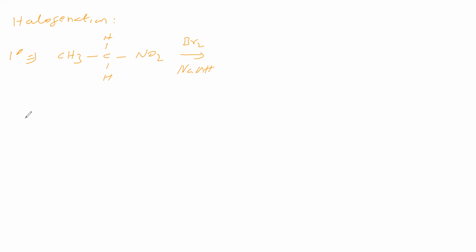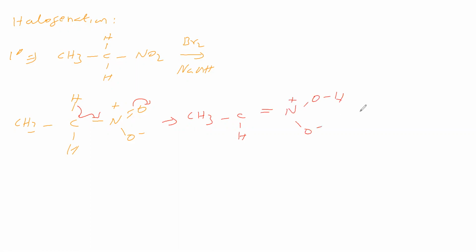Now we will take this primary nitroalkane, CH3 CH2 NO2. Now we will convert this into the acid form: CH3 CH double bond NOH with O minus. Then treating with base, the base abstracts the proton, so water is leaving. So we are getting CH3 CH double bond N plus O minus, with O minus.